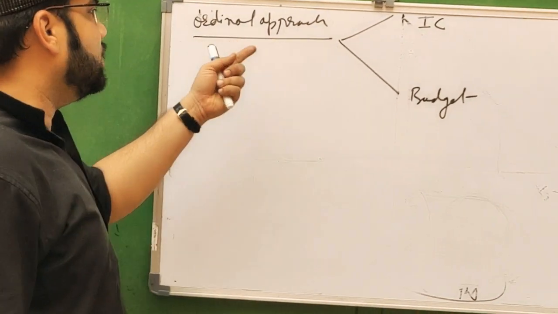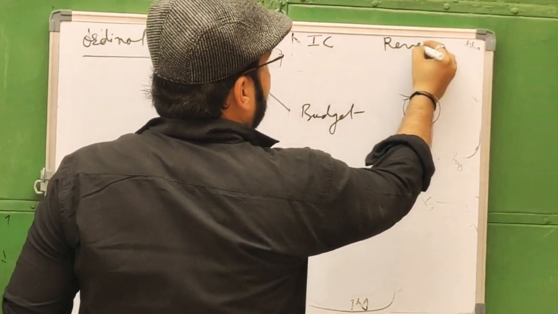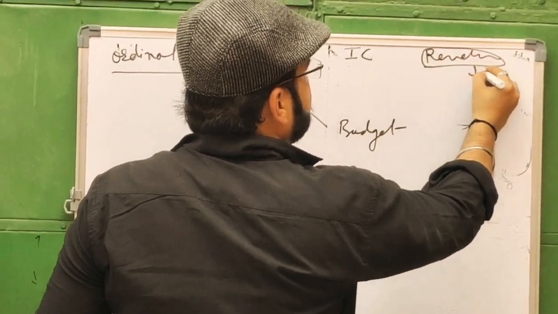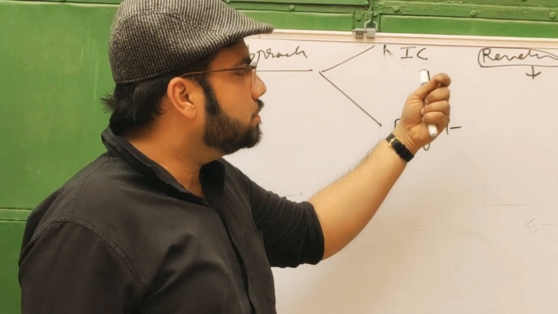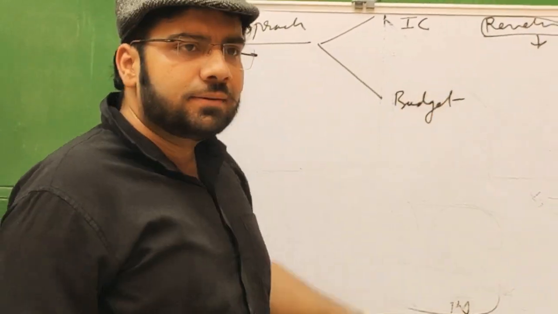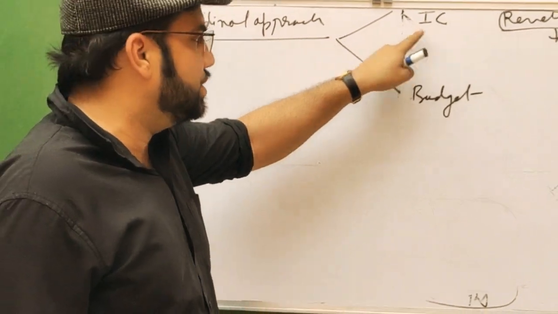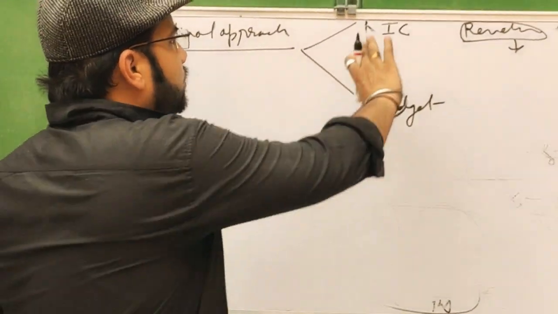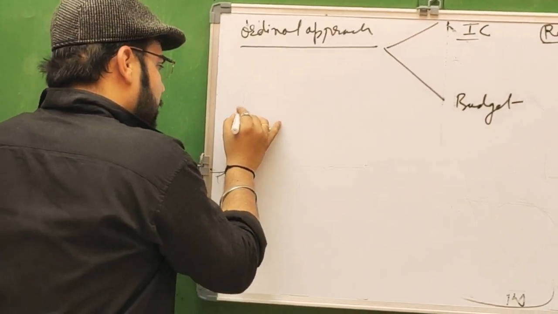In the ordinal approach, the indifference curve as well as the revealed preference curve are also known, but revealed preference is a strong ordering and is not in certainty. Indifference curve is used in certainty, along with the budget line. These are the two concepts that will be used. First we take the indifference curve.